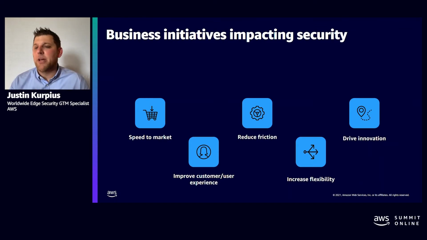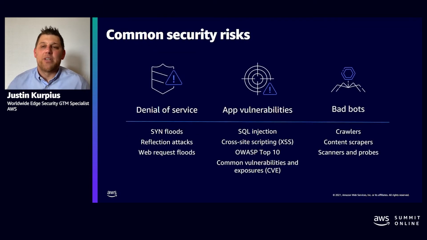So I wanted to start here because as I go through this presentation, I'll probably go back to some of these pillars as I'm introducing the three services that help enable agility in your business when building applications. So after building the application, or even during building the application, you do have to take into consideration common security risks, which becomes very important, especially if these applications are internet facing. So there's three main pillars that we help prevent against within edge security.